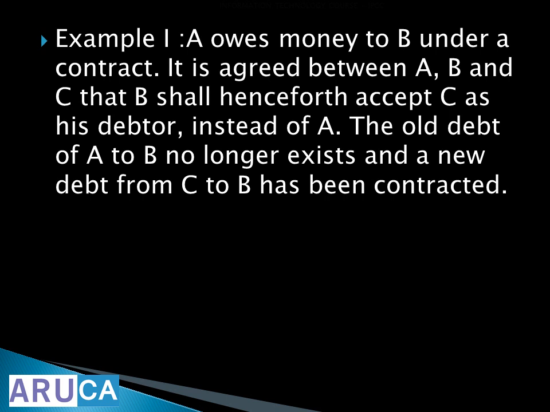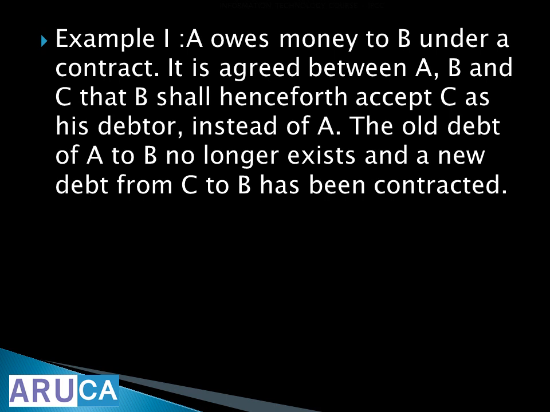A owes money to B under a contract. It is agreed between A, B and C that B shall henceforth accept C as his debtor instead of A. The old debt of A to B no longer exists, and a new debt from C to B has been contracted. What does it mean?